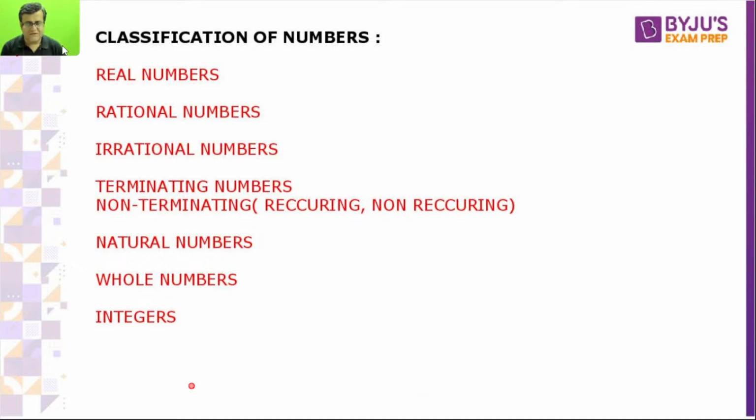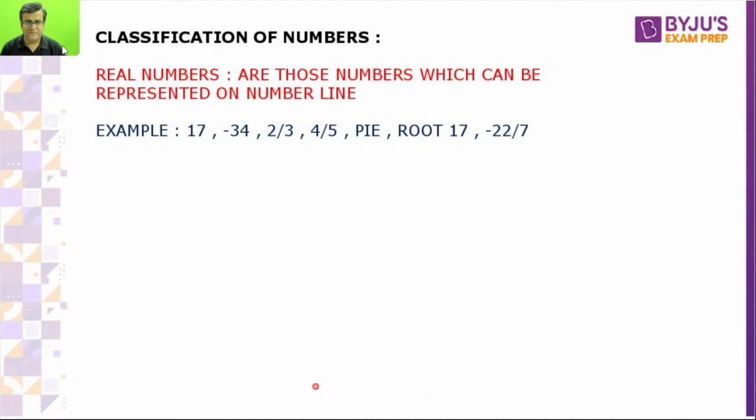Come to real numbers now. Real numbers contain rational and irrational; rational and irrational are terminating, non-terminating, natural, whole, integer. I will cover all these things right now. Let's start with real numbers first. Real numbers are those numbers which can be represented on the number line. So which numbers can we represent on the number line? Any number other than imaginary.